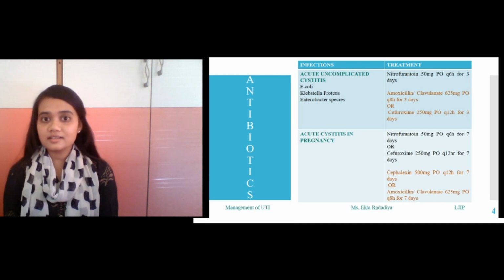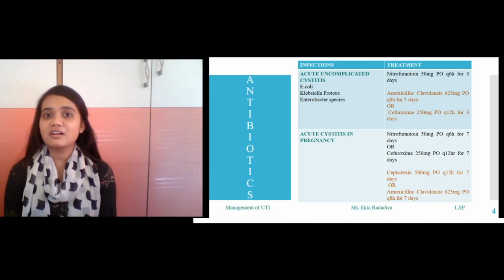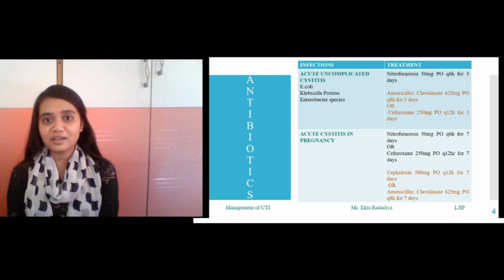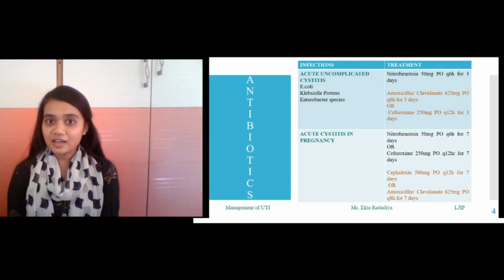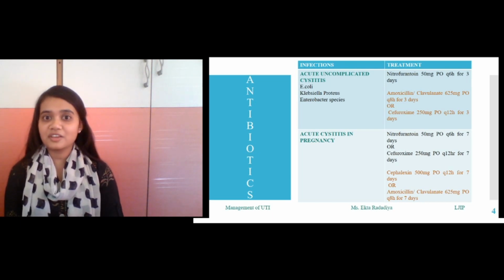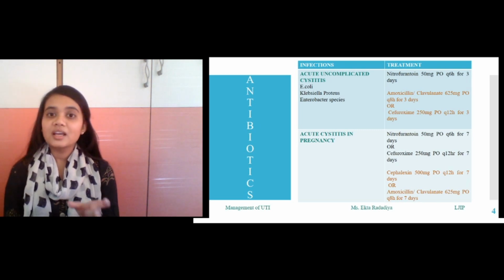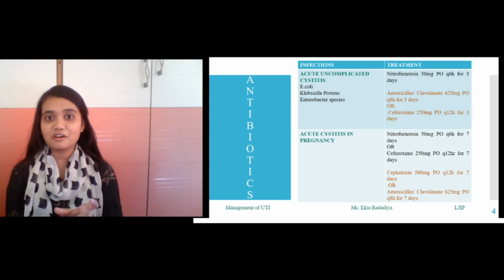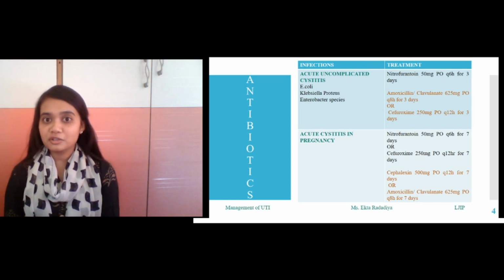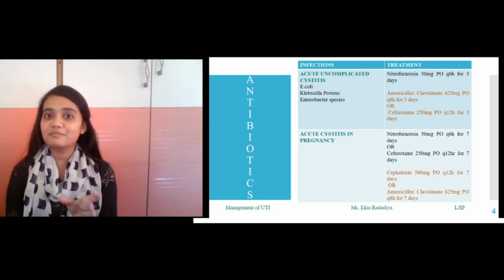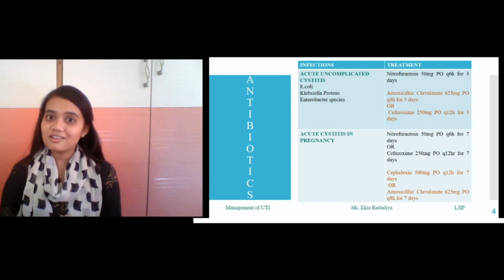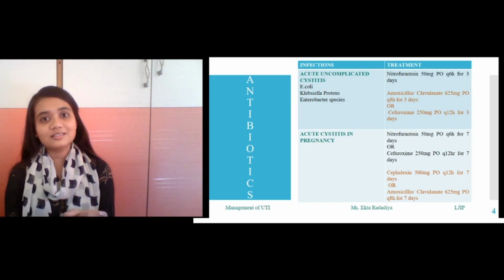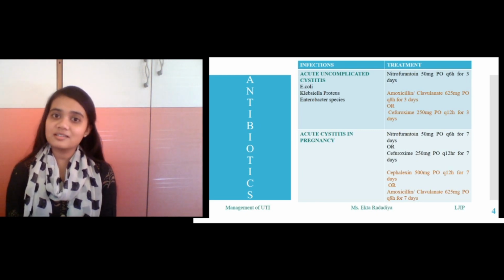Next is cefuroxime. It is a second generation cephalosporin which has antimicrobial activity against gram-positive and gram-negative bacteria. Cephalosporins have the same mechanism of action as other beta-lactams. They inhibit the synthesis of peptidoglycan. Peptidoglycan is a complex structural molecule responsible for the synthesis of the bacterial cell wall, and it is specific to the bacterial cell wall. With this compromised synthesis, it leads to bactericidal action and hence cell death.